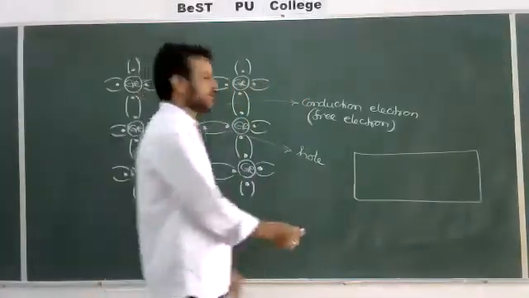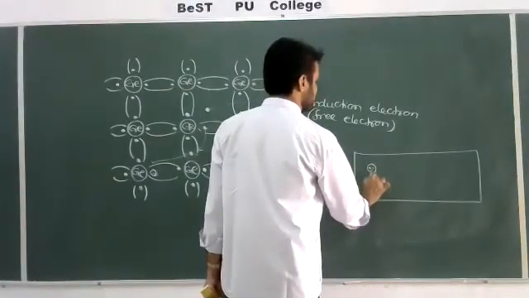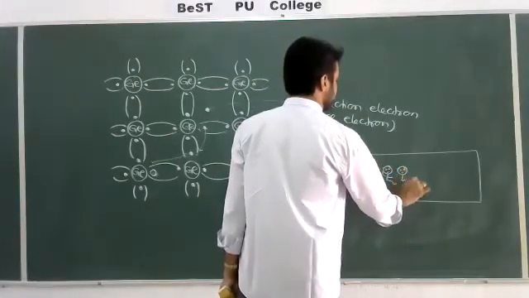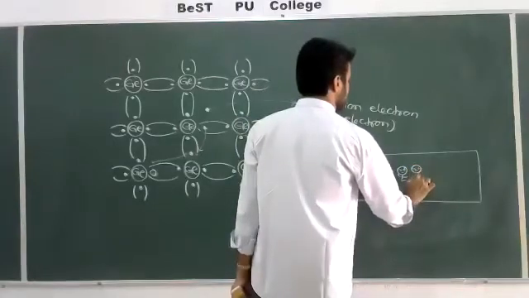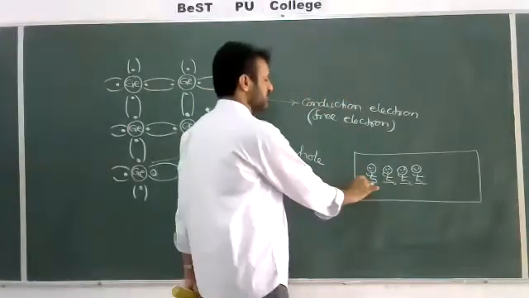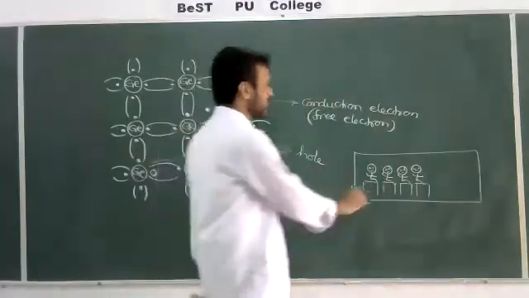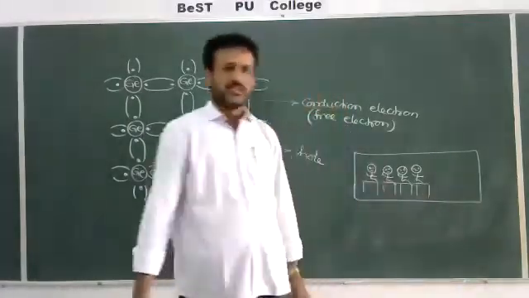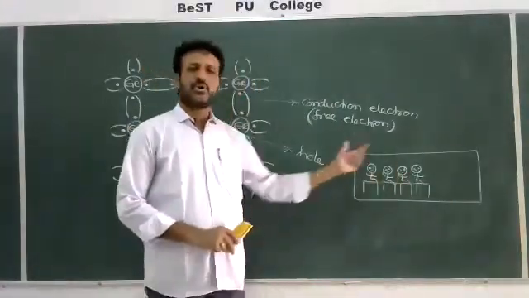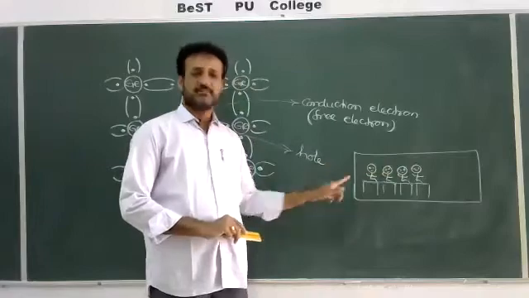So students are sitting on a bench, for example. There are a number of students sitting on the bench like this, first one, second one, and then third. Total, for example, 4 students sitting on the bench. So 4 students sitting on the bench means there will be no vacancy. The bench capacity is 4 members, and all 4 members are sitting, so there is no vacancy. All the students we can imagine as electrons. So all 4 electrons are there, but no holes are there.